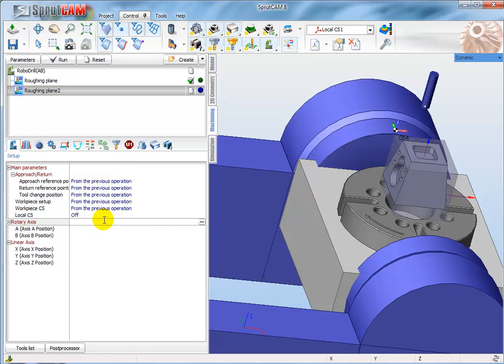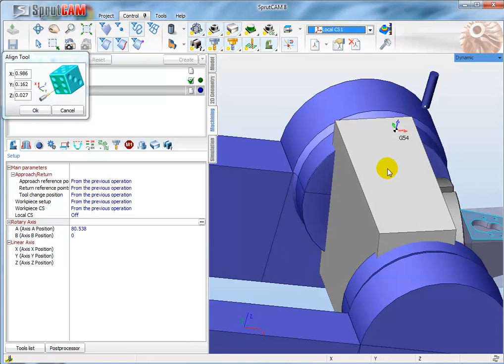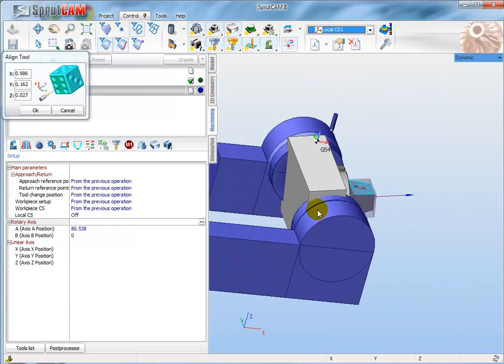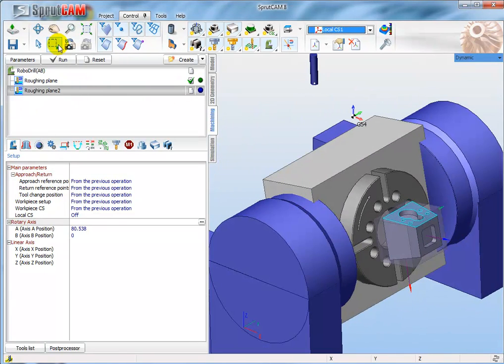To do it, I select this rotary axis, click on this face, and it calculates the real position of the A and B axis to achieve this place. Okay, well, calculate the toolpath.